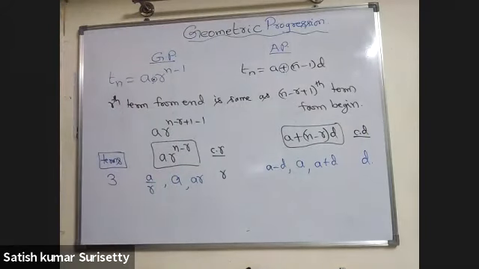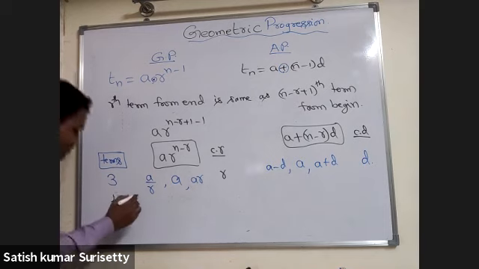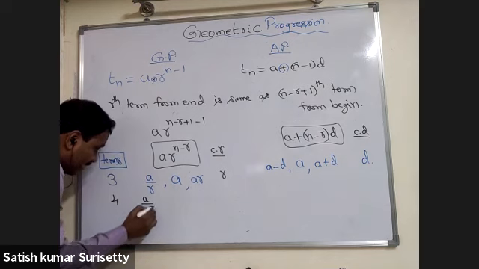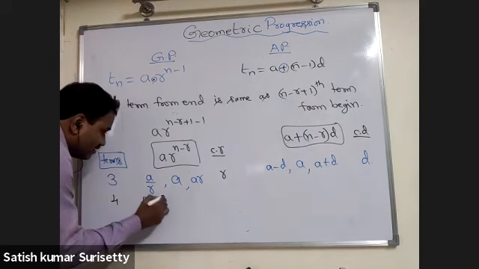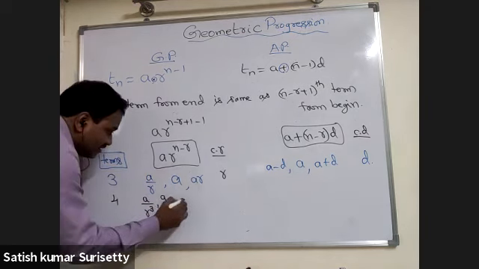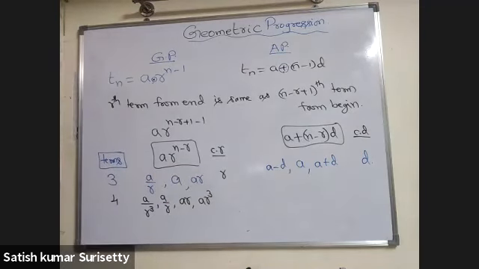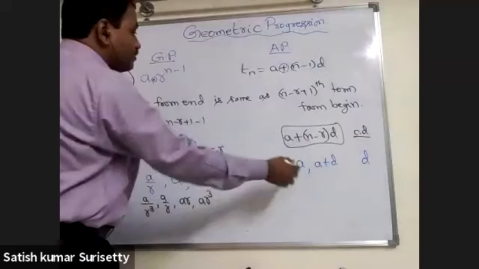Suppose the problem is relating to 4 terms, then what are the preferable terms in case of geometric progression? A by R cube, A by R, AR, and AR cube. What about in case of arithmetic progression?